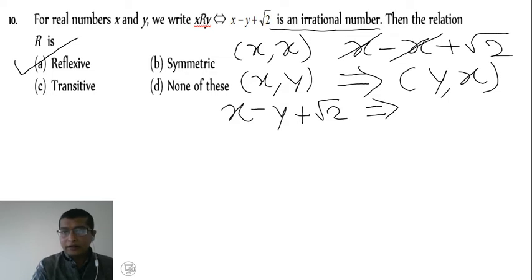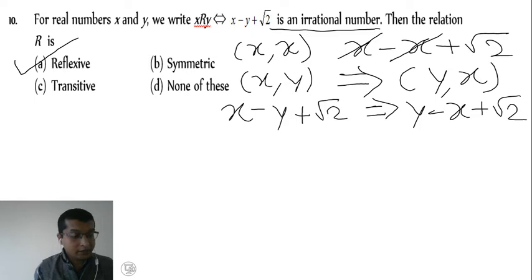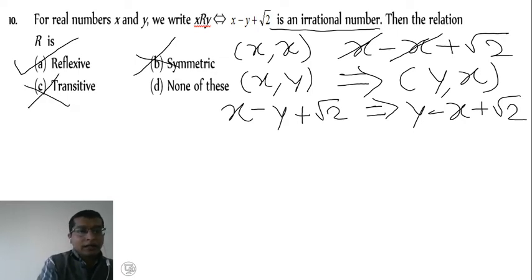We replace x by y and y by x, so we get y minus x plus root 2. The expressions are different, therefore not a symmetric relation. Similarly, it is not transitive also. Therefore, option A is the right answer.